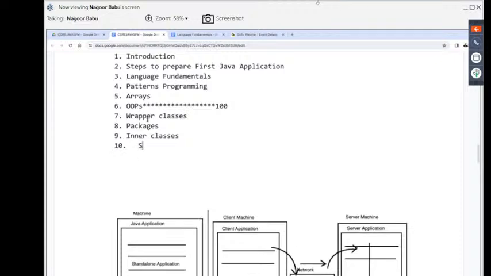After completion of these inner classes, the next one is string manipulations, string operations. The sequence of characters is nothing but a string. So many operations are available: converting the string of characters into lowercase, converting the string of characters into uppercase, finding the length of the string, performing the concatenation operation, appending two strings.